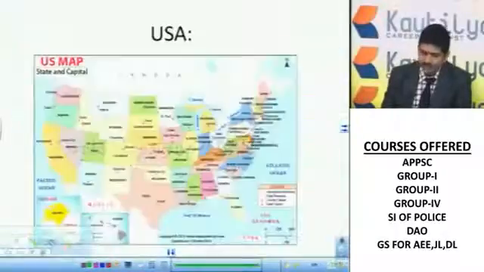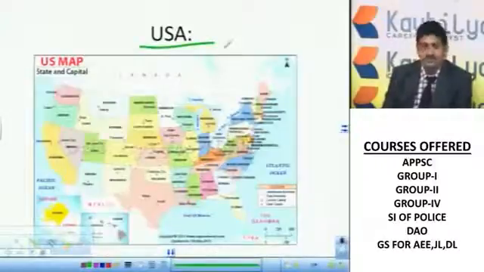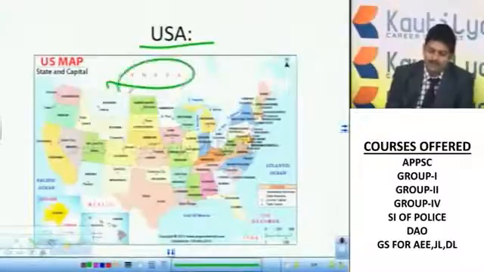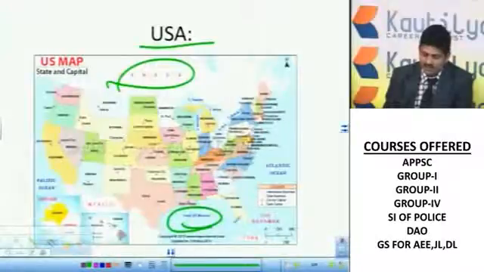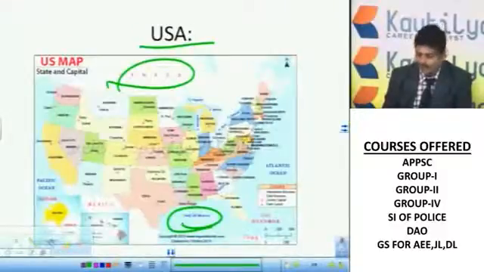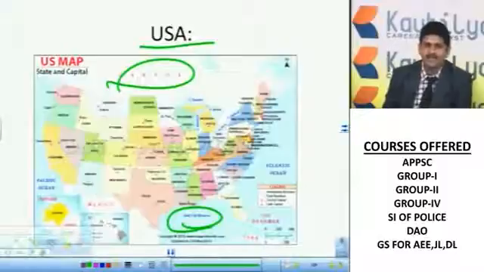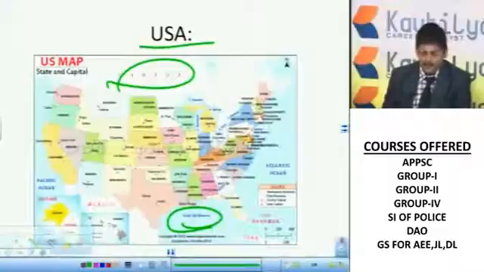So we will see the USA, the 4th largest country in the world. It borders Canada. Here you can see the Gulf of Mexico. It has a land border with Mexico, and you can see all the states of America. All these states united and formed America. That is the reason why it is a federal country. Politically speaking, America is a federal country because the states united to form a country.